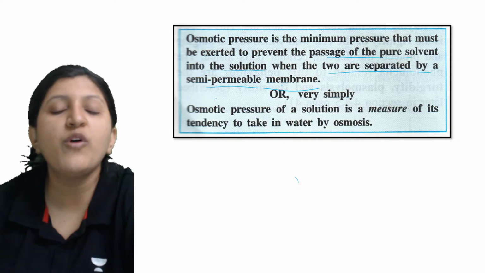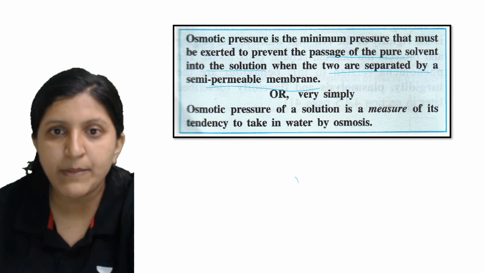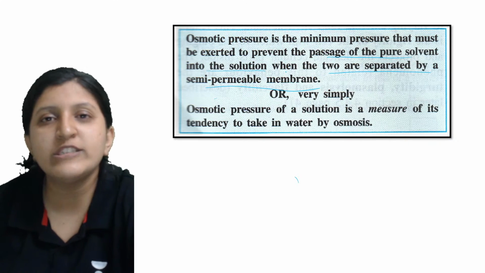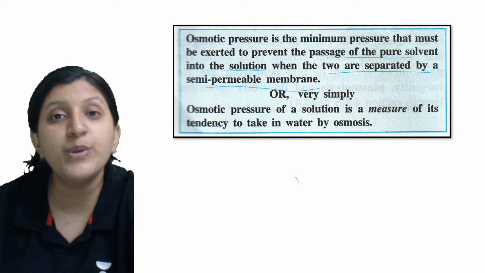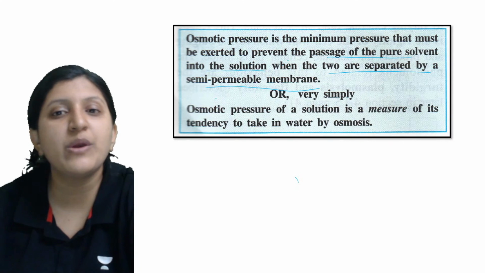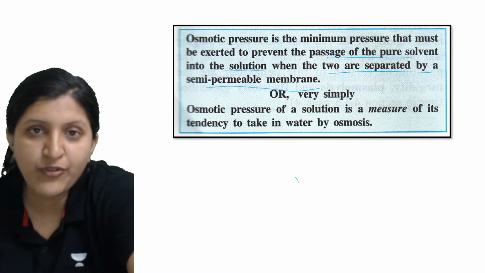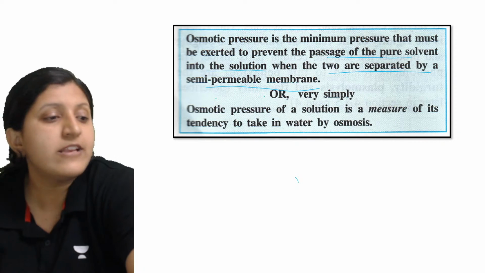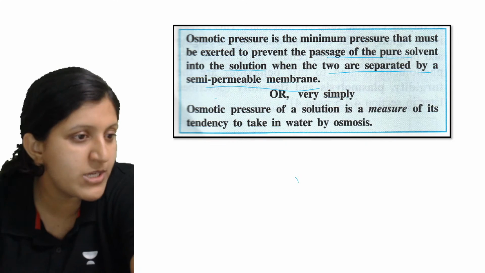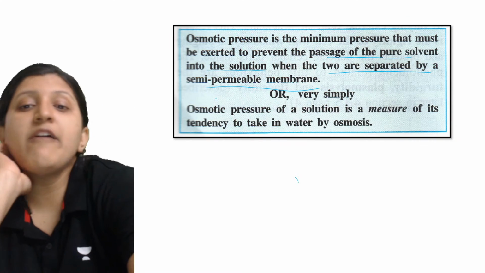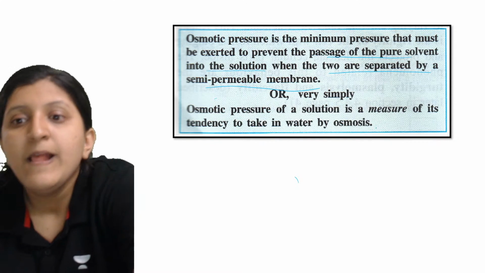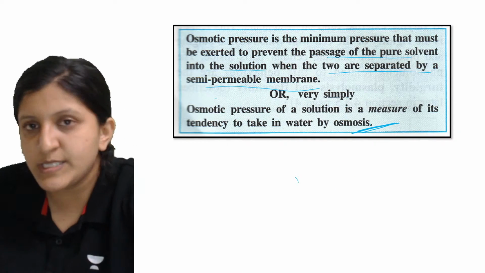Okay, so when the two are separated by a semi-permeable membrane, you can see water keeps on moving inside. So in order to prevent that water movement into the solution, there is a minimum pressure that is required to prevent the passage of the pure solvent occurring across the semi-permeable membrane, and that we call osmotic pressure. All right, so now osmotic pressure of a solution is a measure of its tendency to take in water by the osmosis process.